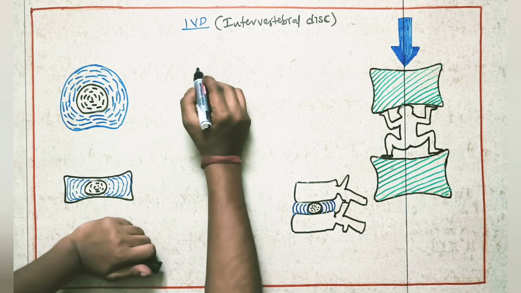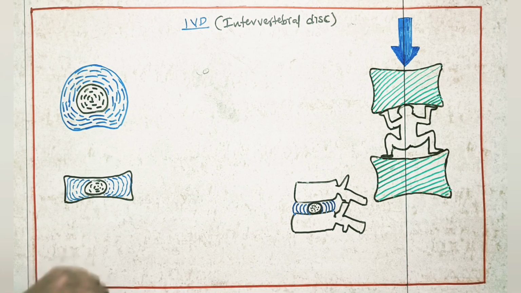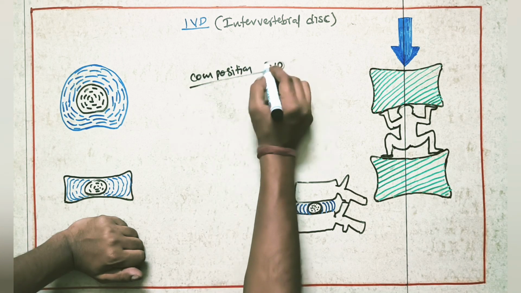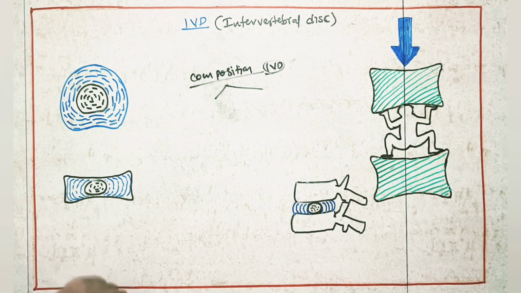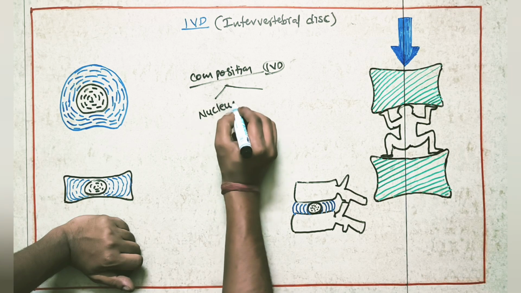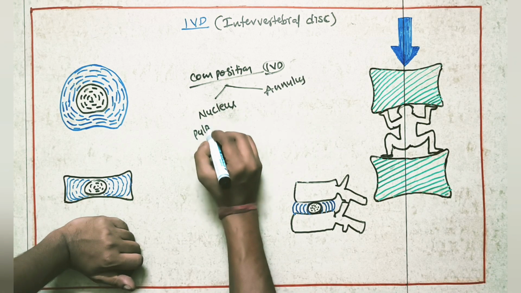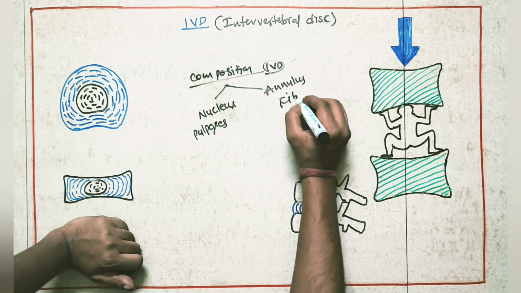Now we'll come to the point composition. Composition of the IVD, intervertebral disc. It is formed by two structures. The first one is the nucleus, also called nucleus pulposus. The second one is the annulus, called annulus fibrosus.